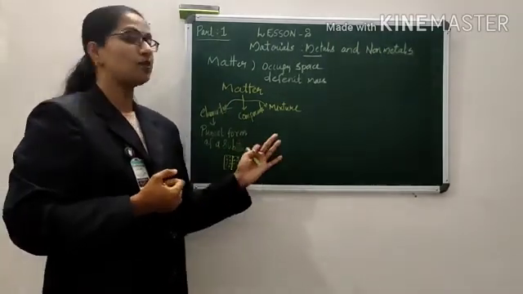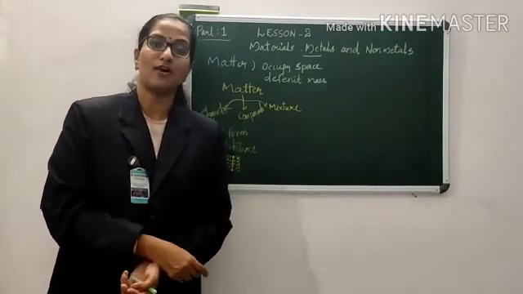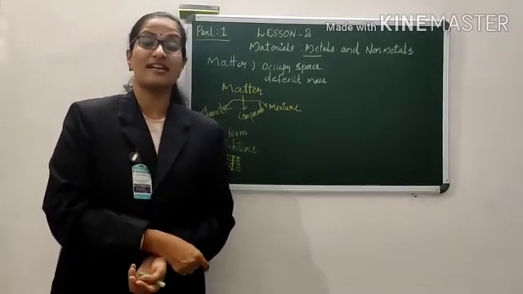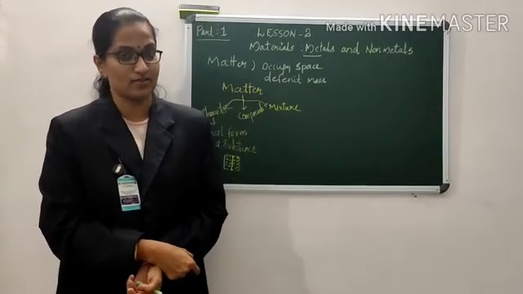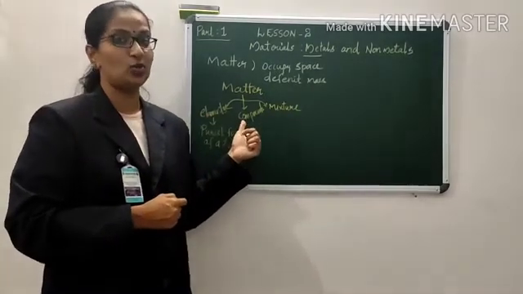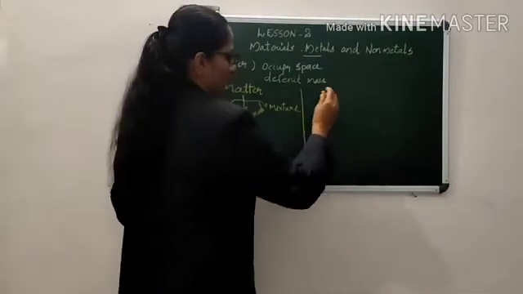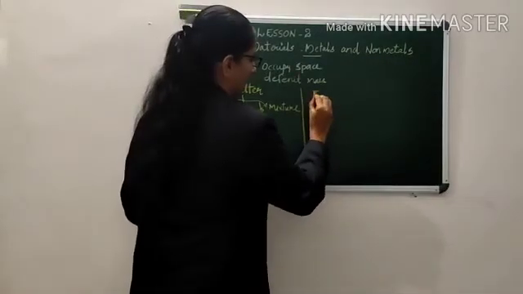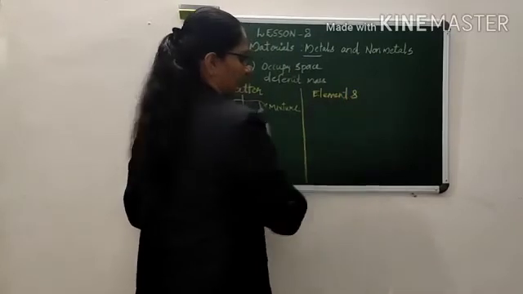Children, do you know who is the father of chemistry? The father of chemistry is known as Antoine Lavoisier. He classified the elements into three.